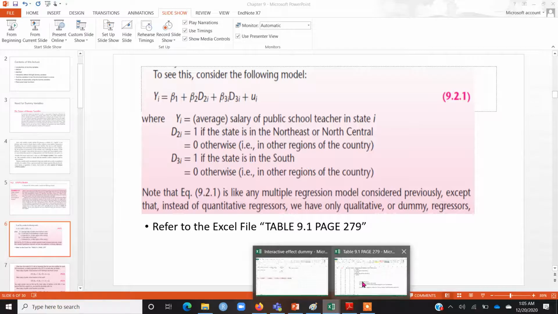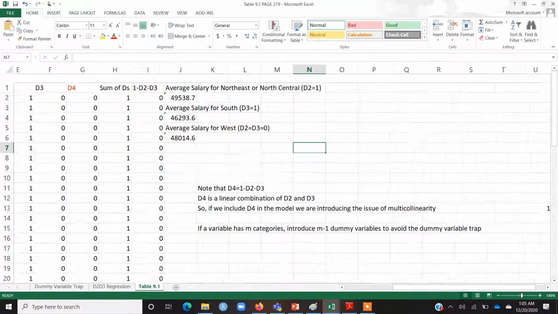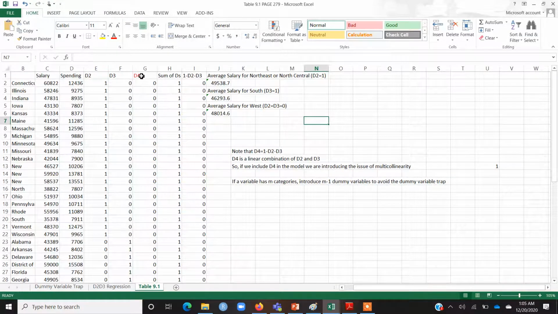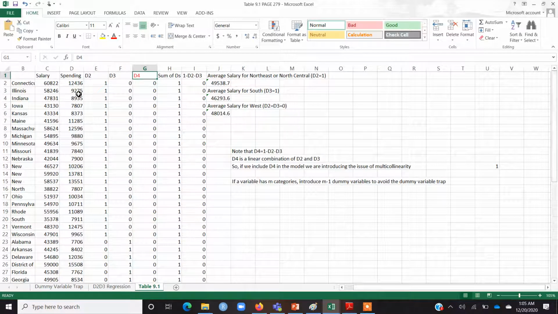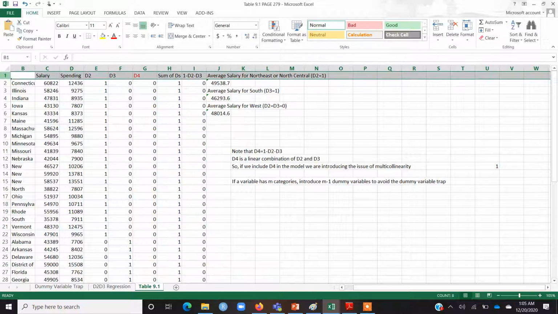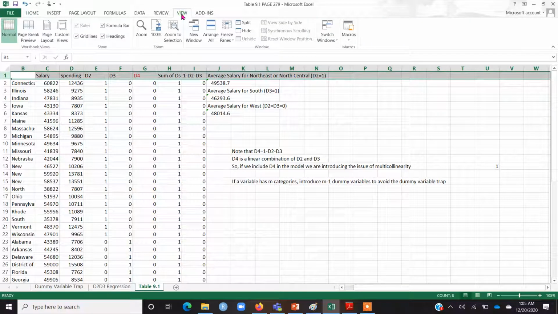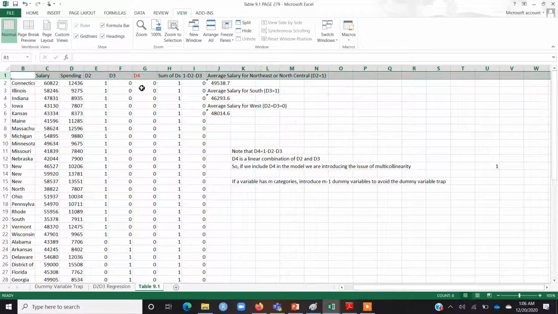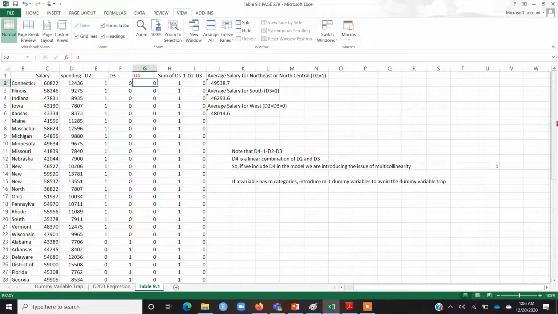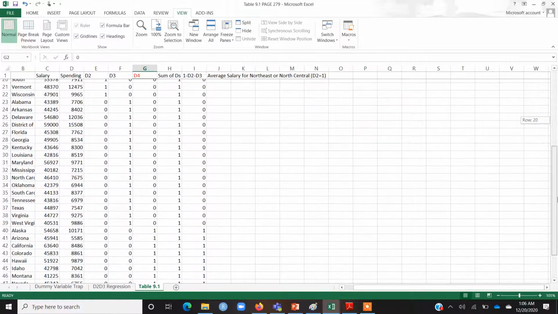Let's say I introduce a dummy for the third region as well, D4, and suppose that D4 is 1 for the third region, which is West. Let me scroll down. First let me freeze these panes so that you can see the headings once I scroll down. So this is D4, and let's see when it is equal to 1.